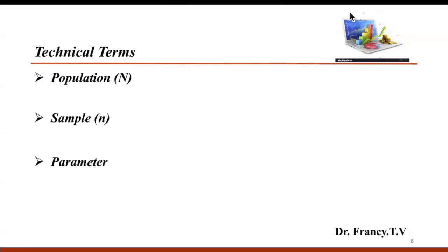The next term is parameter. Any summary measure calculated using all population values is called parameter, while any summary measure calculated from the sample values is known as statistic. For example, suppose we are planning to conduct a survey on the students studying in a university. The set of all students registered in the university for various courses is the population in this case. We can collect the list of all registered students from the university, and suppose we select a set of students from the list for collecting information. This subset is called a sample.